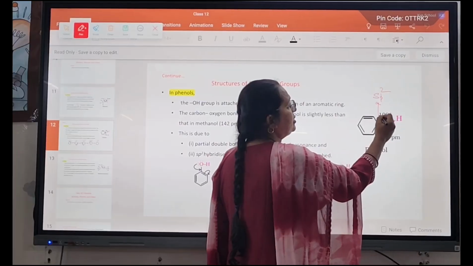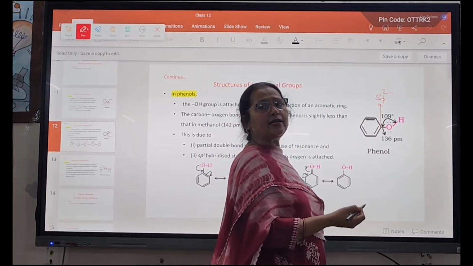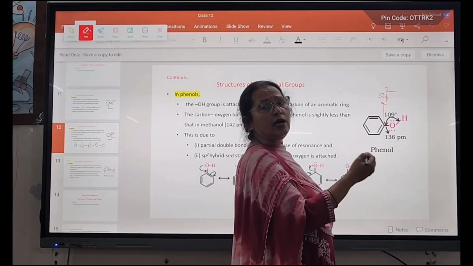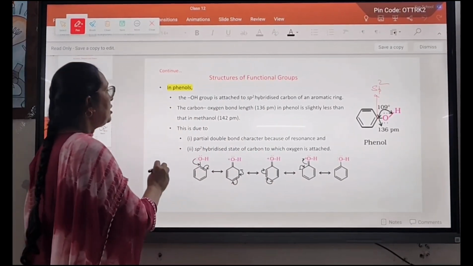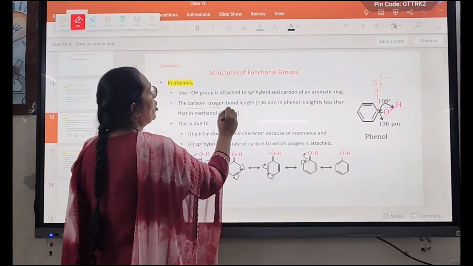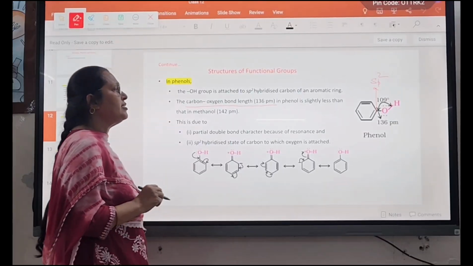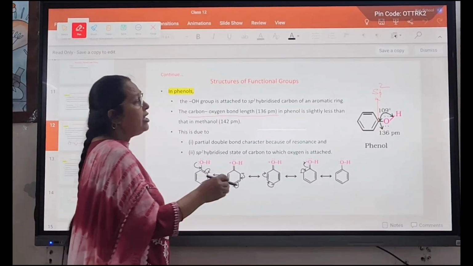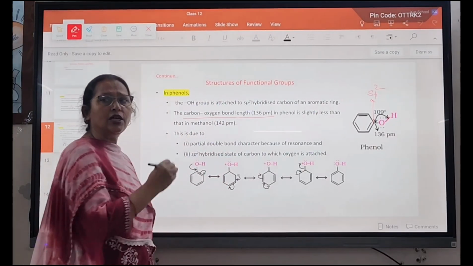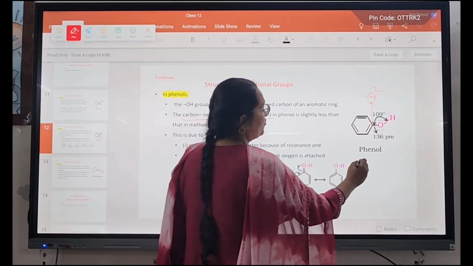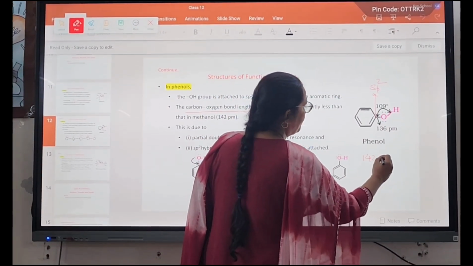So the bond angle is 109 degrees, which is slightly greater than the bond angle present in alcohol. The carbon-oxygen bond length is 136 pm in phenol, which is slightly less than in methanol, where it was 142 pm.